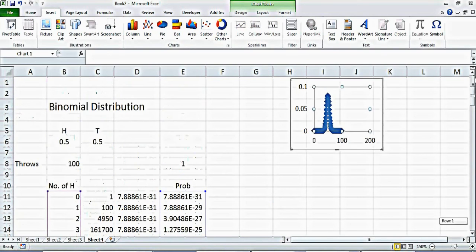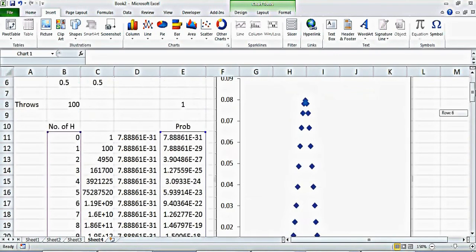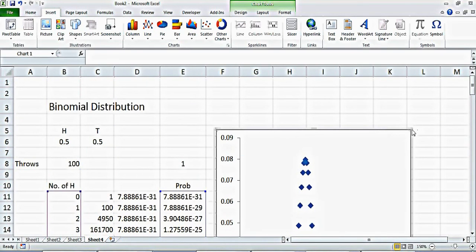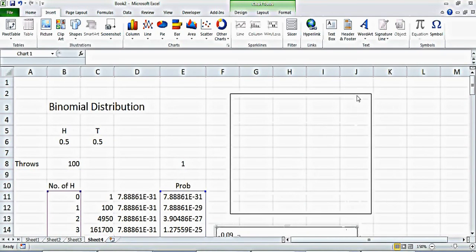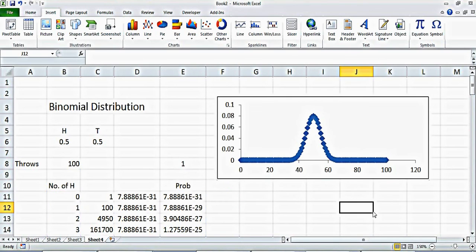And this is what you call your binomial distribution. Now this one looks much prettier as compared to what we had before, because we only had fewer points there. So you can see this is your distribution. What we are seeing here is that the probability of getting 50 heads is highest. That is the highest probability, that you will get 50 heads and 50 tails, because the probability of getting a head here is 0.5.